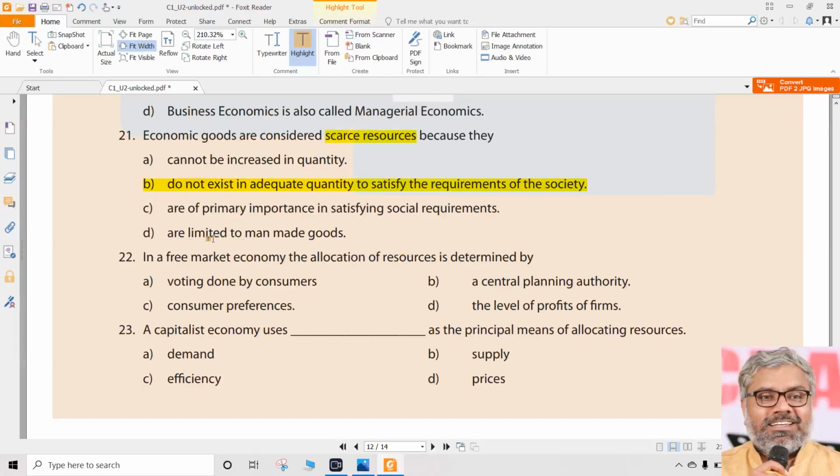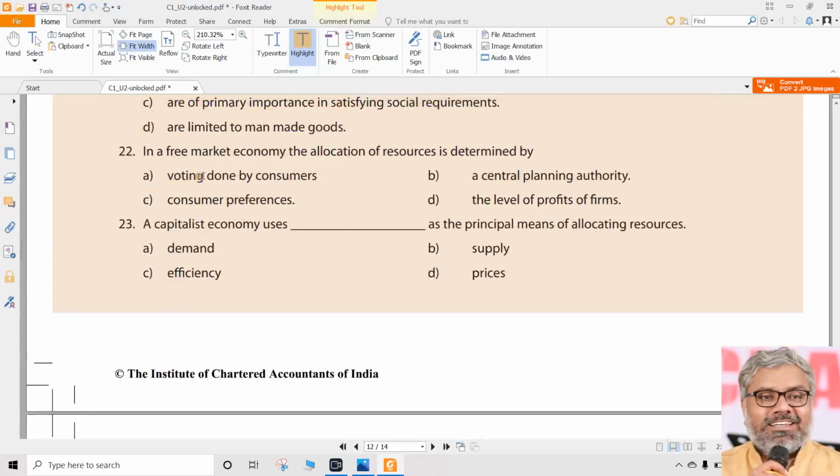And D is absolutely wrong, because we are not talking about only man-made goods. Scarcity applies to man-made goods also, and even natural resources also. So it cannot be said that scarcity is limited to man-made goods. That is a wrong statement. So correct answer is B, Bombay for the 21st question.